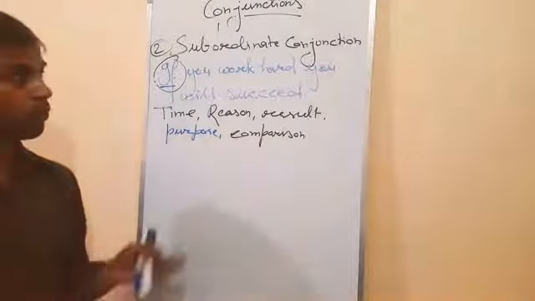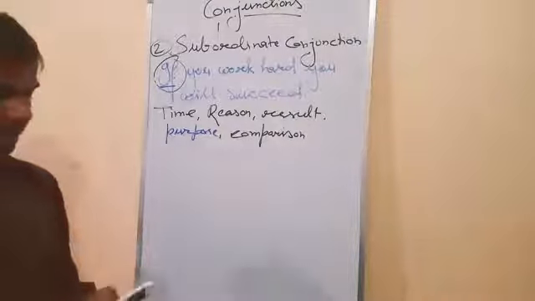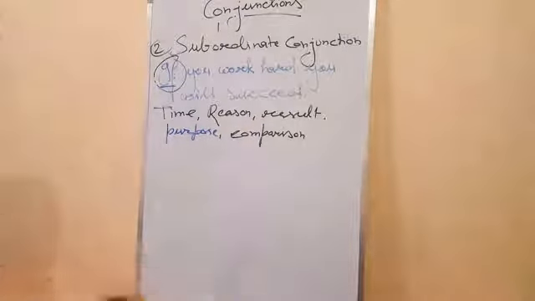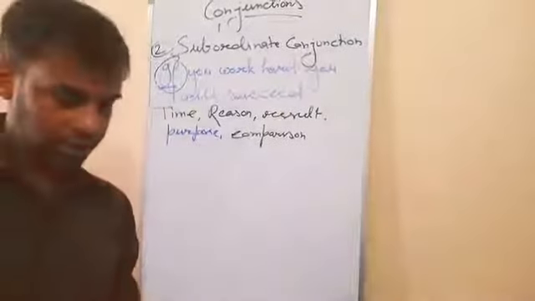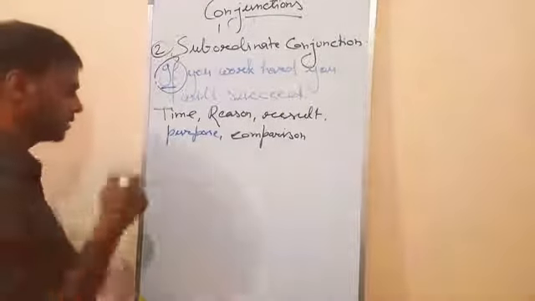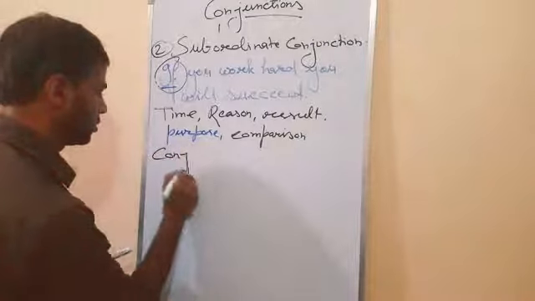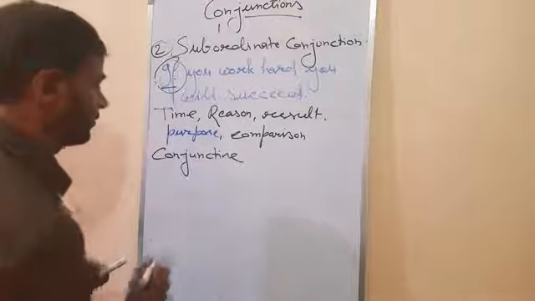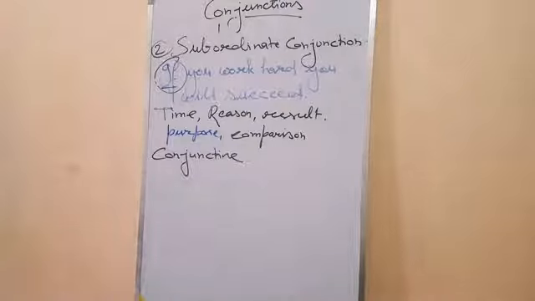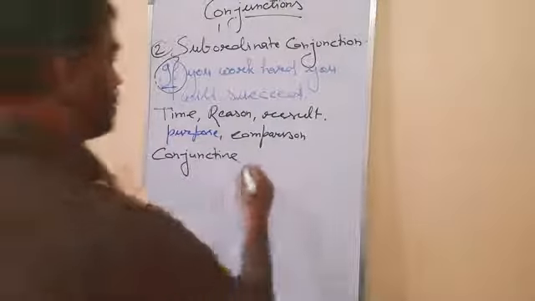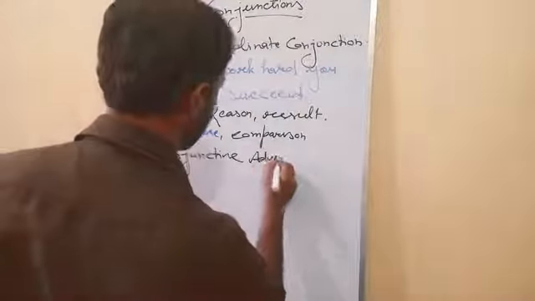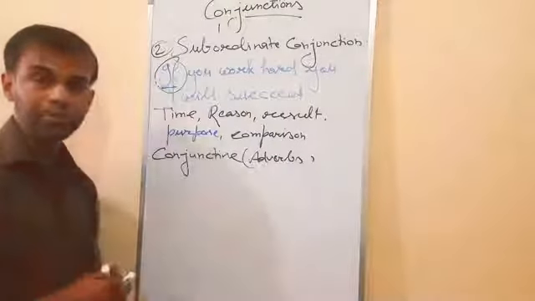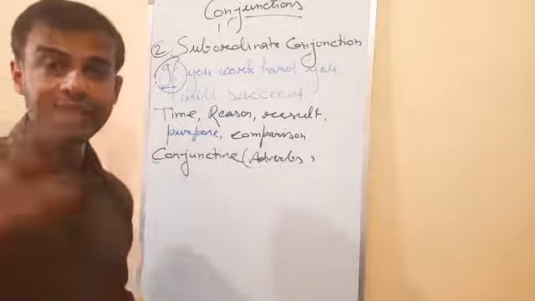Clear, students? One more thing, a special thing, that is part of the adverb also, and it works as a conjunction. That I'm just going to write here. Conjunctive adverbs. This is the last one. Even though it is a conjunction, that word is used as an adverb because it defines the sentence.